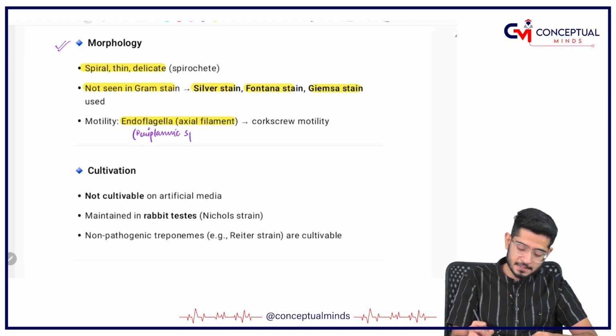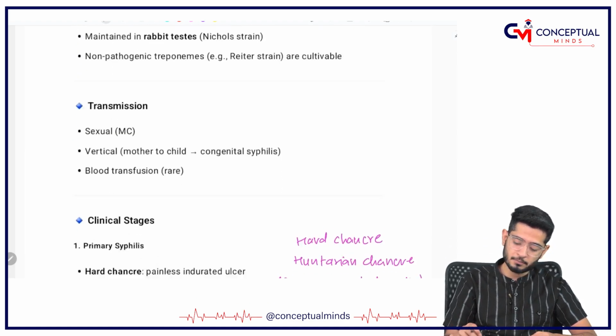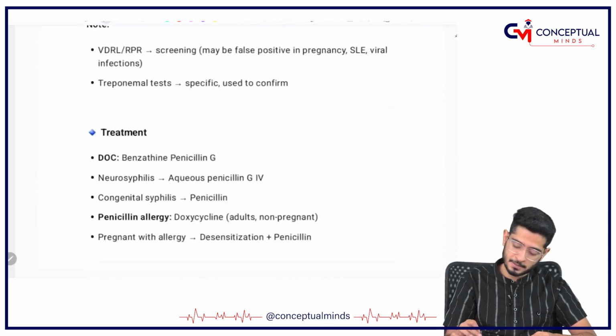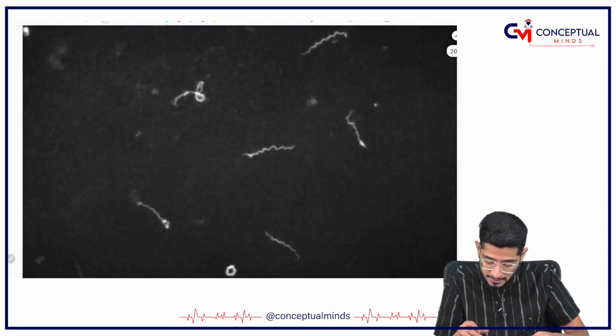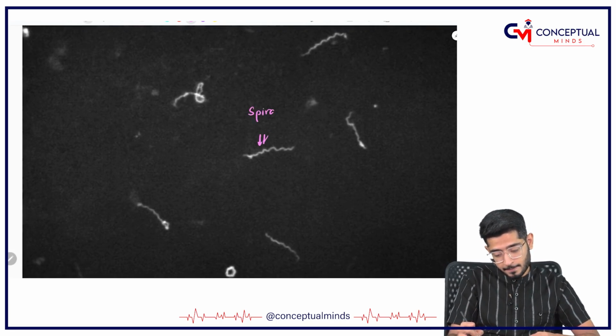And the periplasmic space I have discussed in the video where I discussed the cell wall, the very first video, you can watch. And that's why they have a corkscrew-like motility. I know it is difficult to visualize without a picture. Now see here. All the spirochetes are spiral ones.